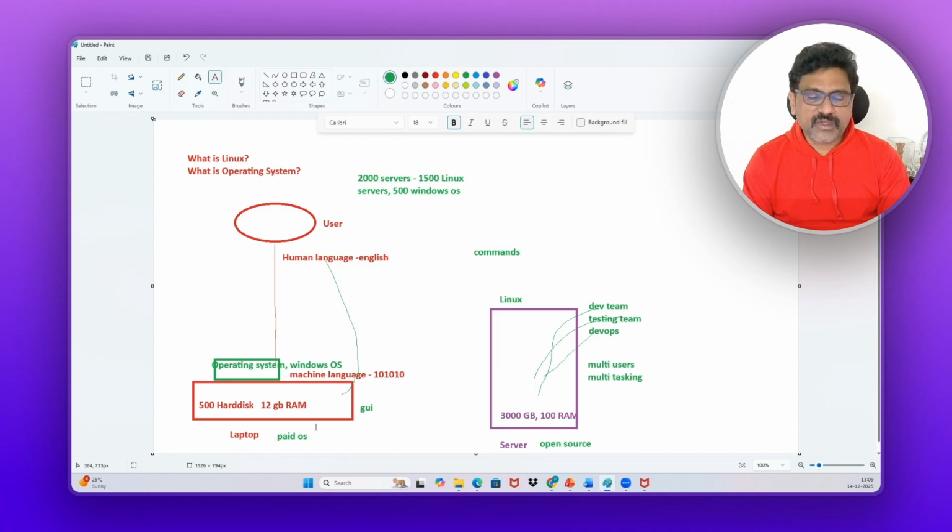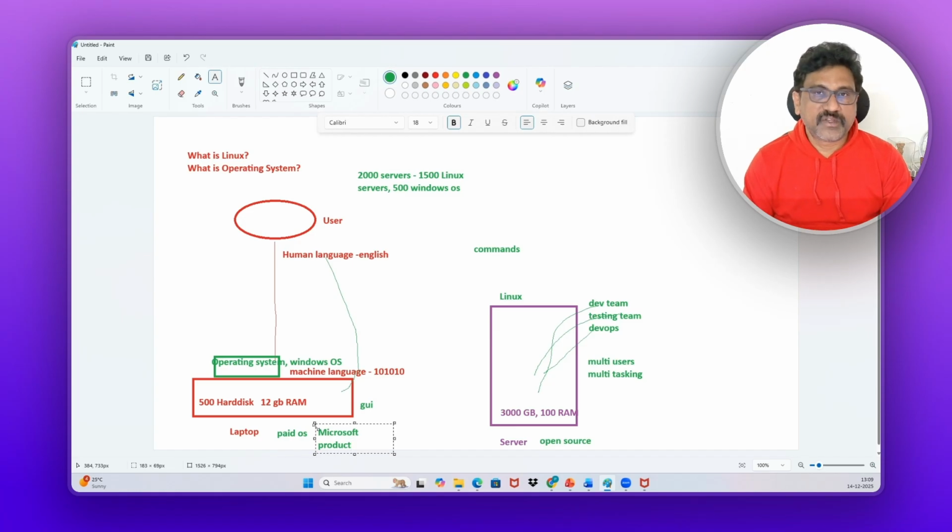Here, whenever there are updates: Windows is a Microsoft product. Trust me, Microsoft is getting more than 50% of its revenue by selling this Windows operating system.